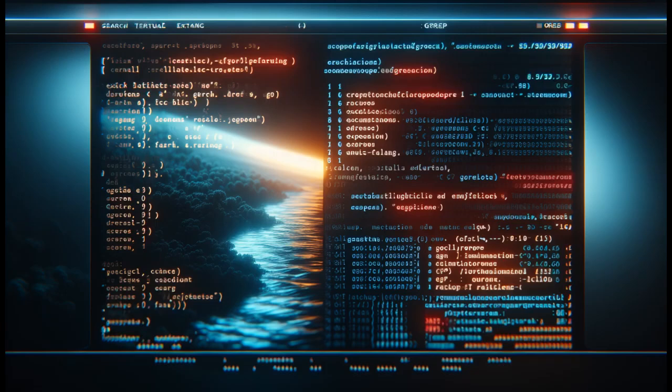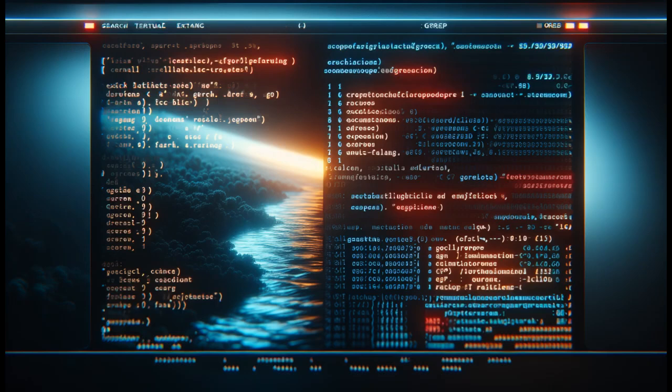It uses word embeddings under the hood. That means words are converted into numerical vectors, lists of hundreds of numbers that encode meaning. Words with similar meanings land close together in that space. Dog is near puppy. Error is near crash. Ngrep measures the distance between your query and every word it encounters, and surfaces matches above a threshold you control.